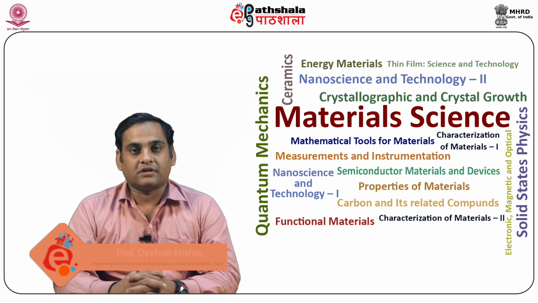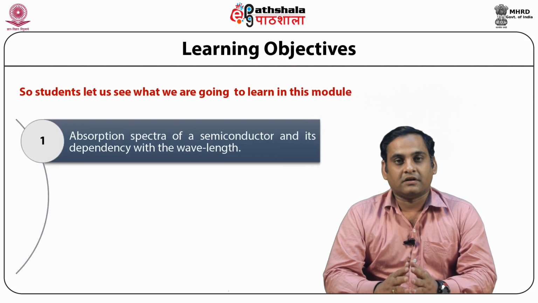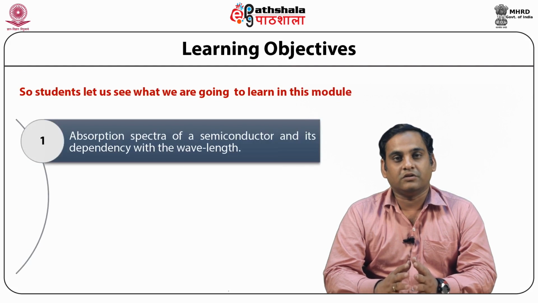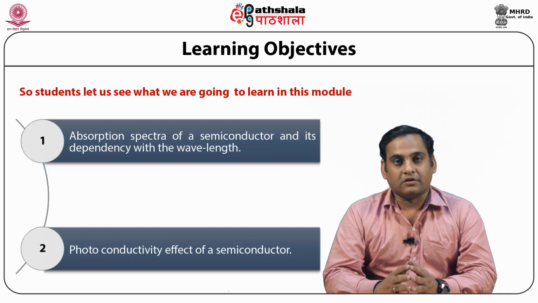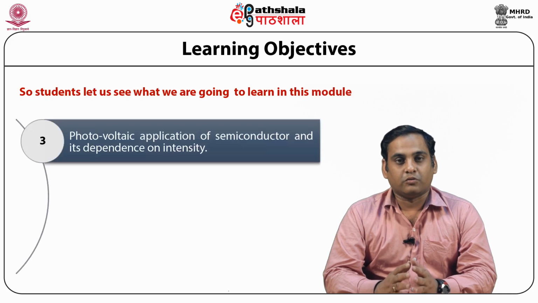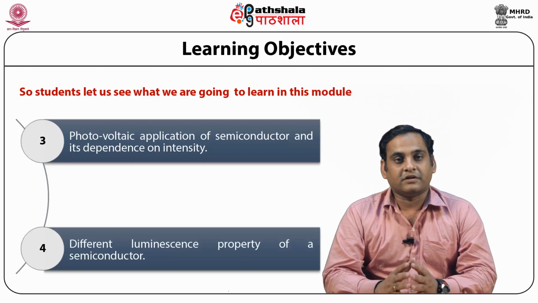Today we are going to discuss the module Optical Properties 5 from the paper Electronic, Magnetic and Optical Properties of Materials. So students, let us see what we are going to learn in this module. We will see the absorption spectra of a semiconductor and its dependency on the wavelength. Then we will learn about the conductivity effect of a semiconductor, the photovoltaic application of a semiconductor and its dependence on intensity. And we will learn about the different luminescence properties of a semiconductor.